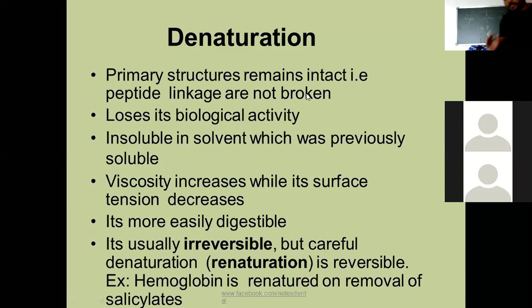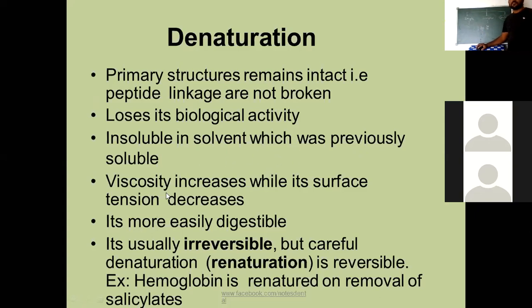Disulfide and peptide bonds are covalent, strong bonds within the protein structure, which are not going to be disturbed even in denaturation. But by those peptide and disulfide bonds alone, no activities are given to the protein. It loses everything, physical, chemical, biological. That's why it loses its biological activity, right? And it is also insoluble in solvent which it was previously soluble in. For example, if it is soluble in some components, once denaturation is carried out it will become insoluble in the solvent in which it was previously soluble.